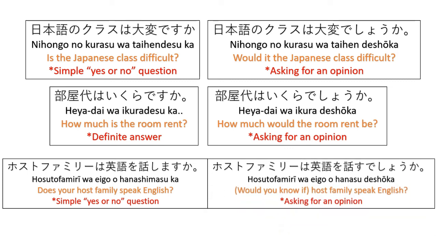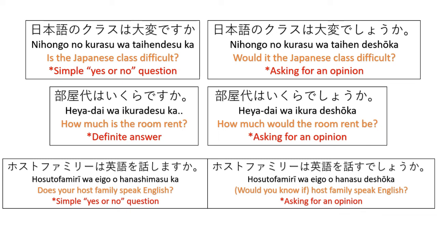Next. Host family wa eigo hanasu deshō ka? Would you know if the host family speaks English? So I'm asking for an opinion. What do you think? Do they speak English? Instead of asking host family wa eigo hanashimasu ka?